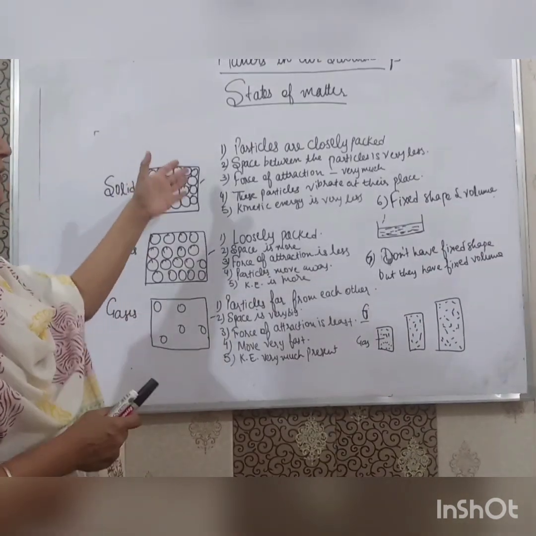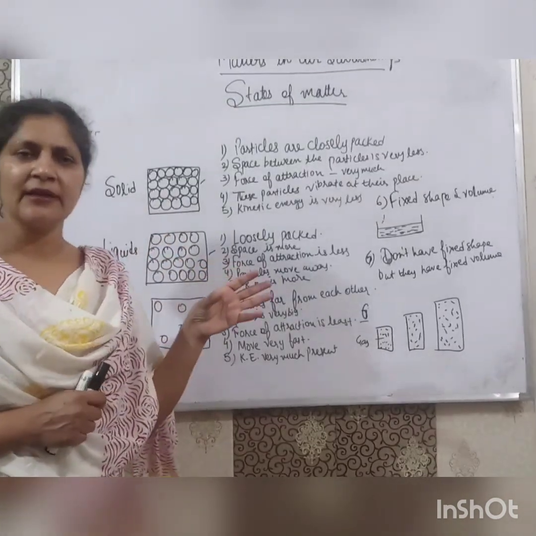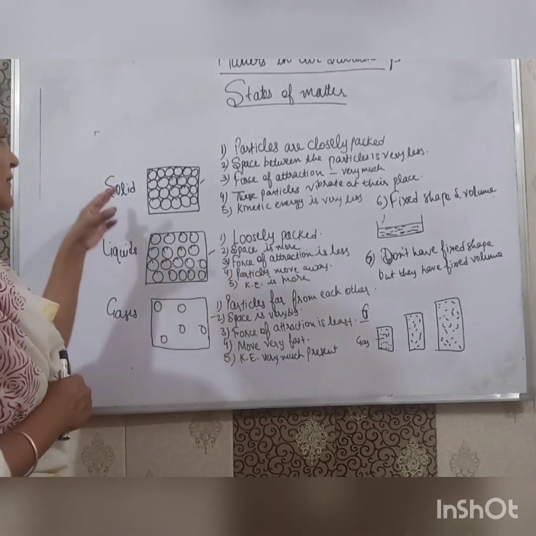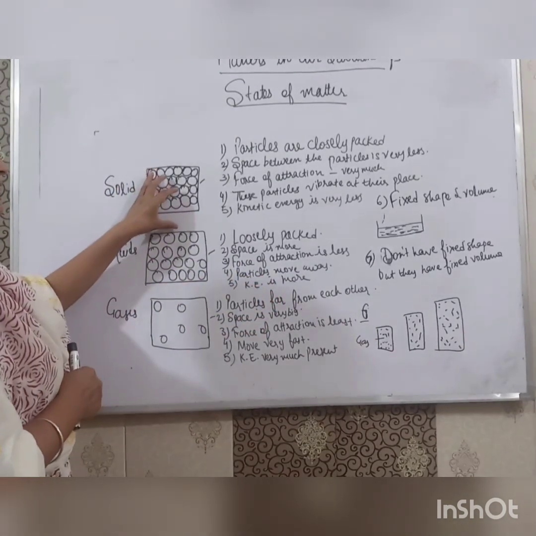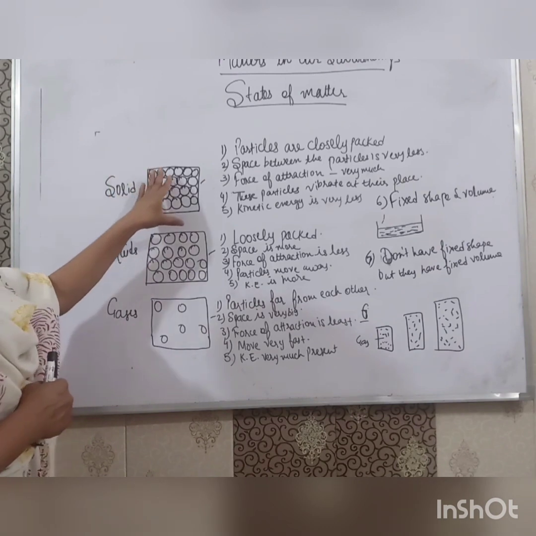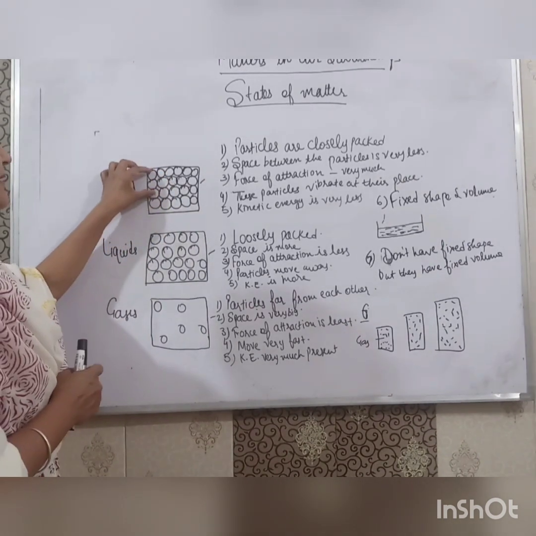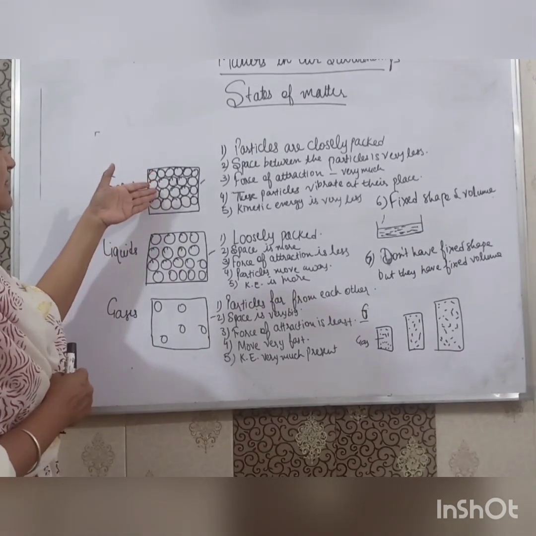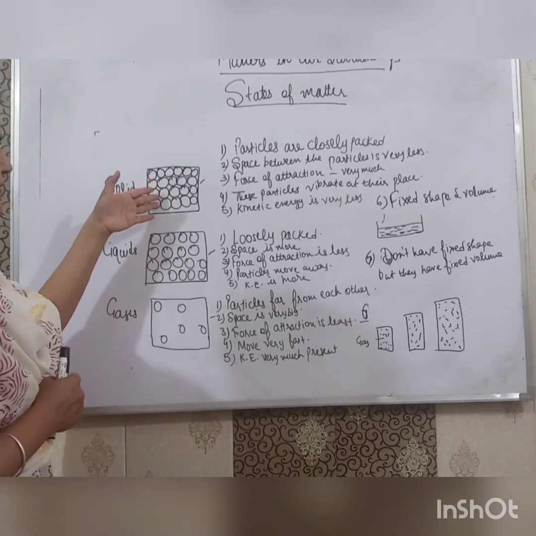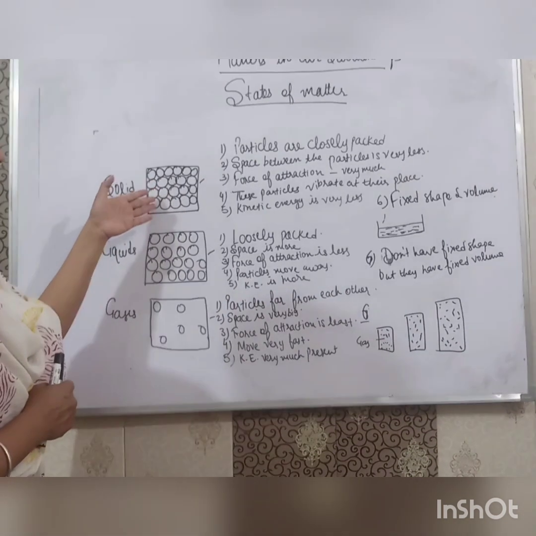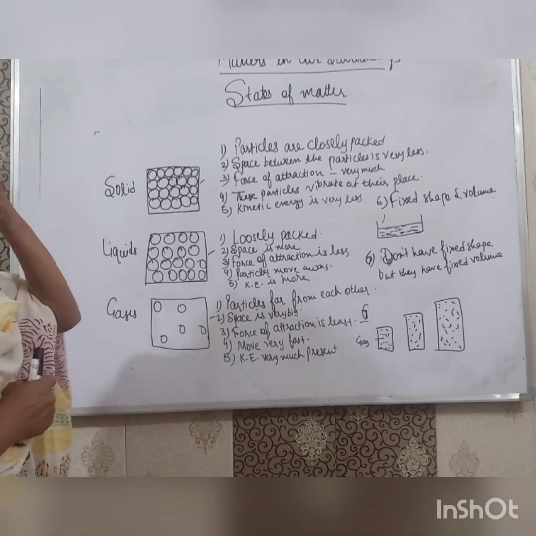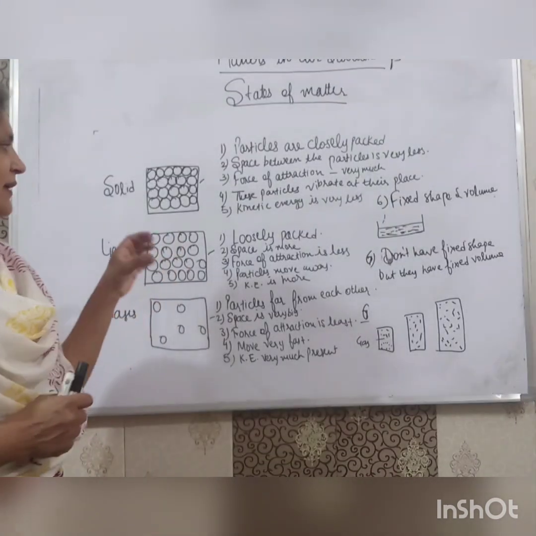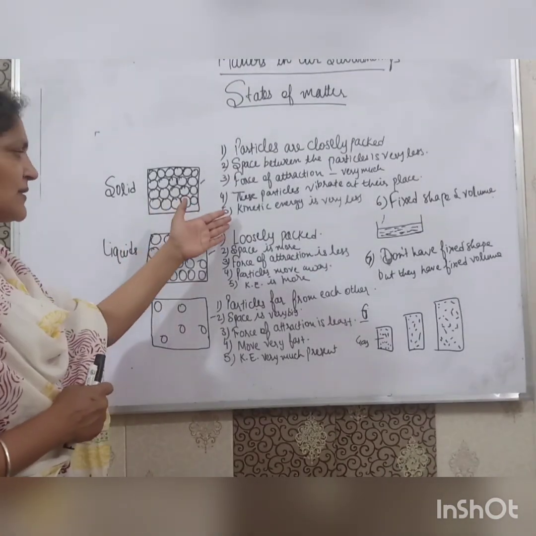So these were all the properties of solid, liquid and gases according to the arrangement of the particles. In solids, the particles are closely packed. Space is very less between the particles. Force of attraction is very much and they have fixed shape and volume. In liquids, the particles are loosely packed.